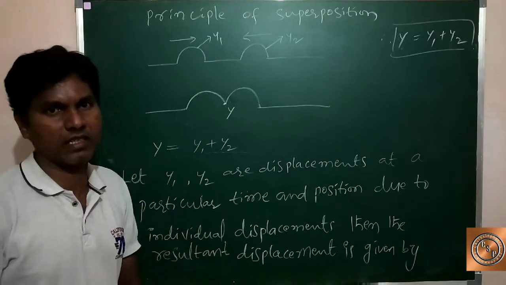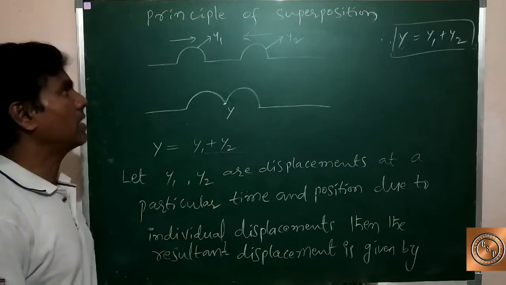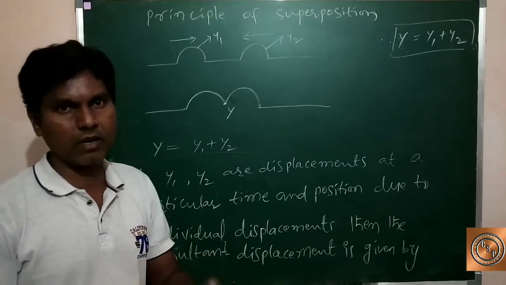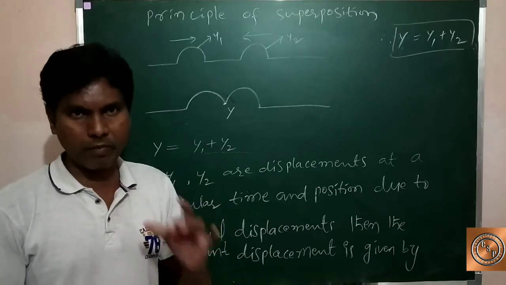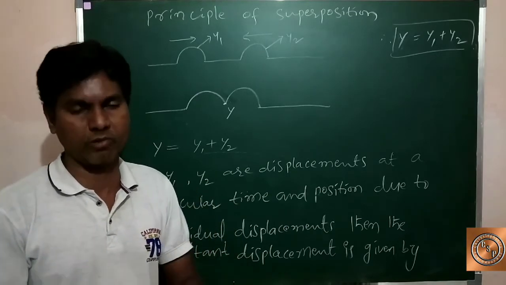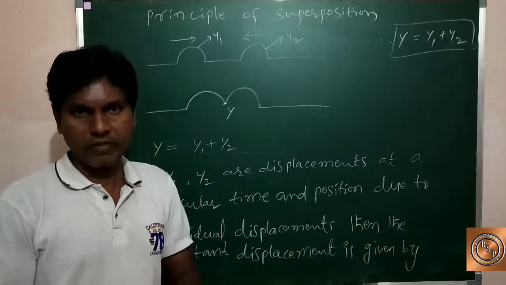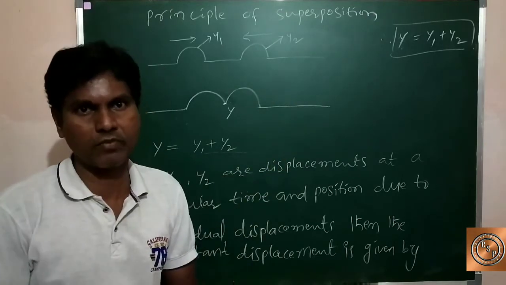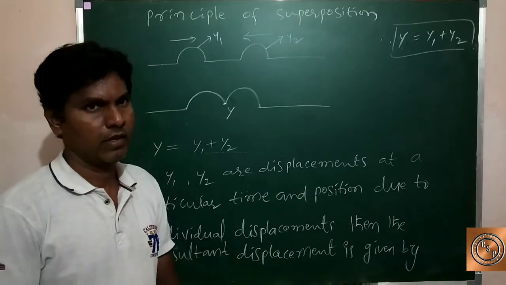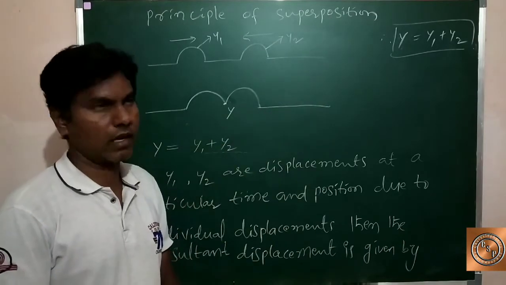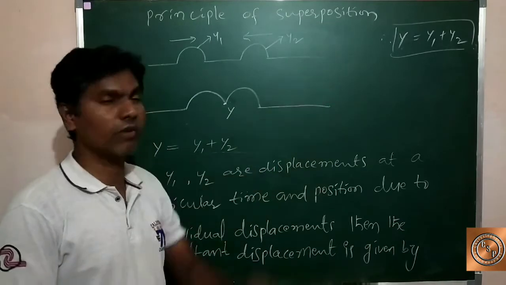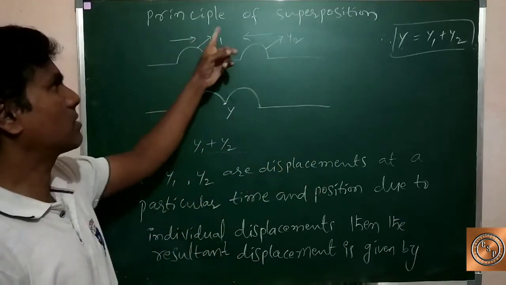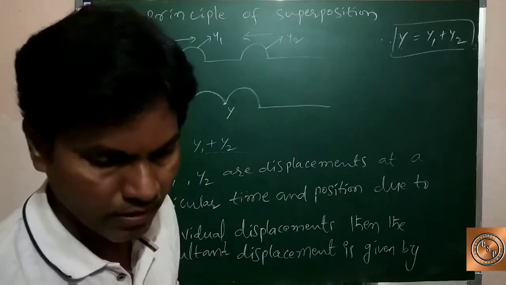Simply we can say the definition of the principle of superposition: the resultant displacement of the wave at a particular time and position is equal to the sum of individual displacements of the waves. So the equation is y equal to y1 plus y2. That is called the principle of superposition.